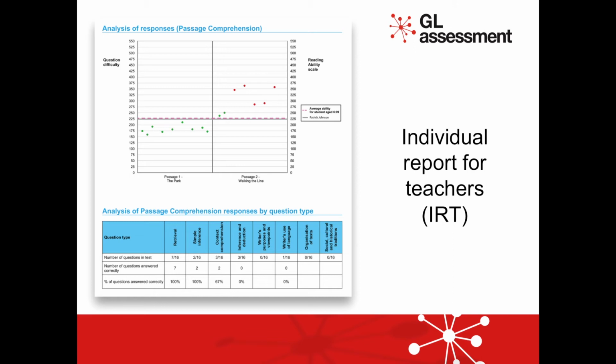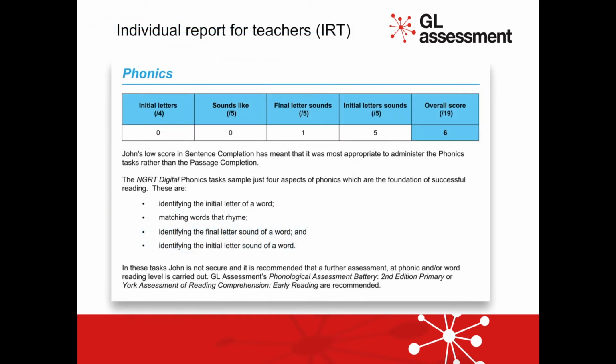In this example, there were no examples of questions from the categories writer's purposes and viewpoints, organization of text, and social, cultural, and historical traditions. These higher-level skills are more frequently found in the higher performance levels of the passages. These areas are very useful in targeting interventions for an individual.